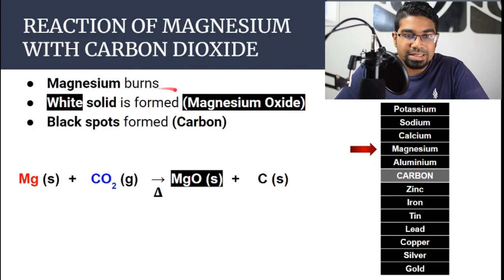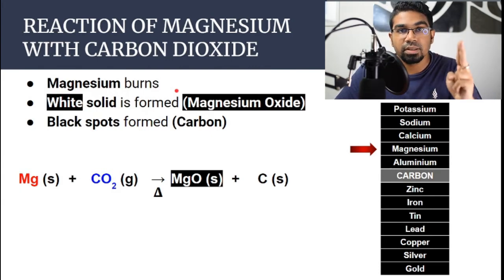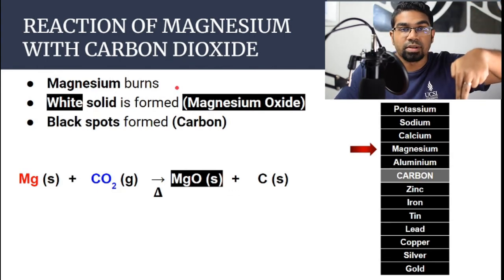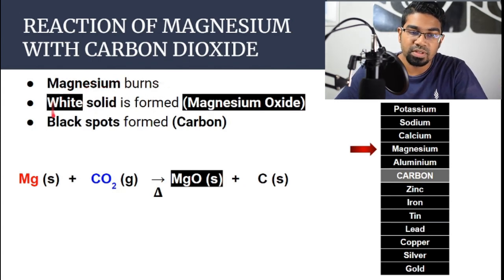When we burn the magnesium and place it in a jar with carbon dioxide, this is very simple. We just burn the metal. Let's say normally it's a metal ribbon. You just burn it and place it in a jar of carbon dioxide, and then we observe the reaction. That's all. So what we observe is that a white solid is formed, and the white solid is magnesium oxide.